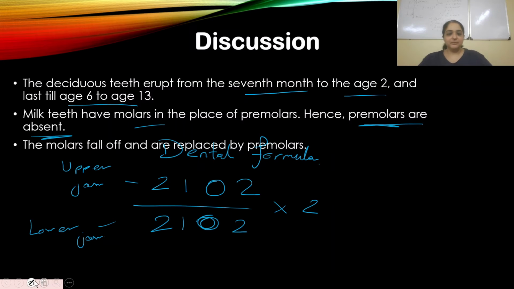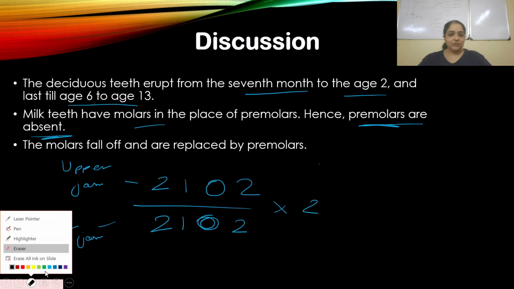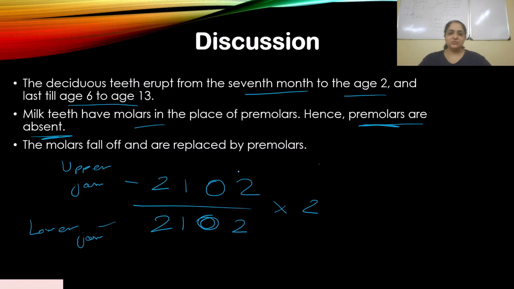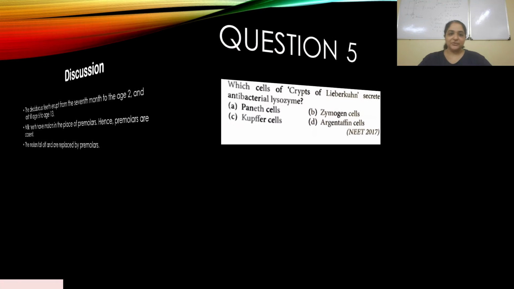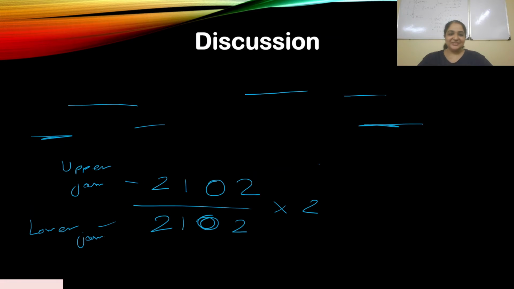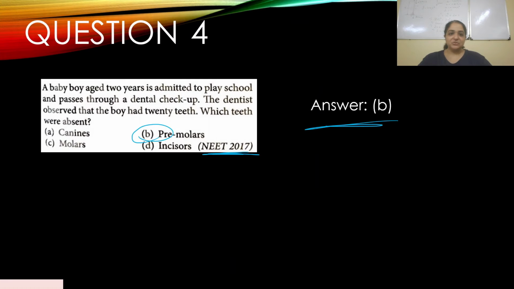Sorry about that. The milk molars fall off and are replaced by premolars, right? All right, so this was clear about teeth. Let's go back to the question again. The boy had 20 teeth. Which teeth were absent? Premolars. Clear?